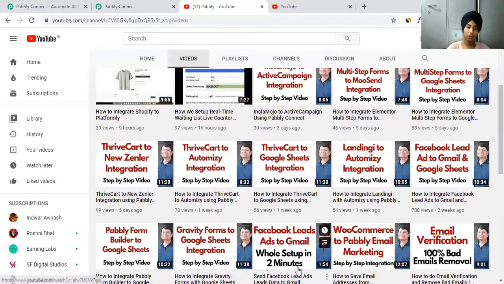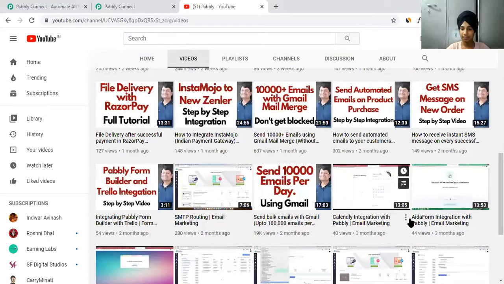They are having autoresponders, like the FT campaign, how you can do that. Everything they are covering, guys. They do not leave anything behind. And if someone from the Pebble Connect team is watching, I am really a great fan of your tool. I really love that. But the reason I did not like Pebble Connect is that you do not have lots of integrations right now. I know you are doing lots of integrations, and soon I know you will do it.